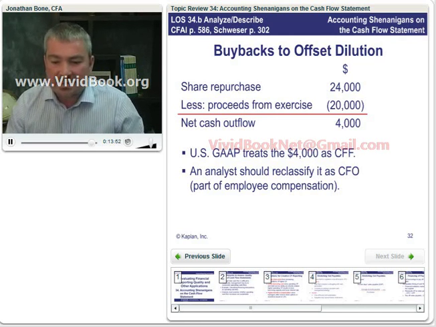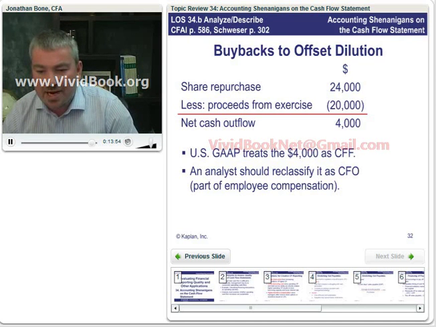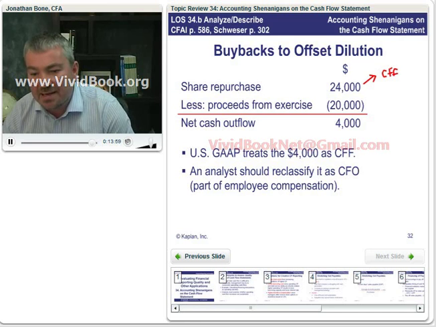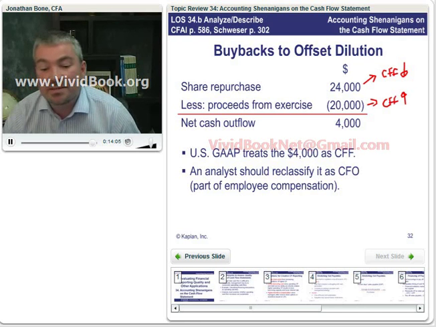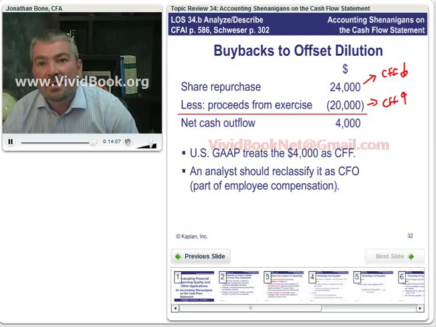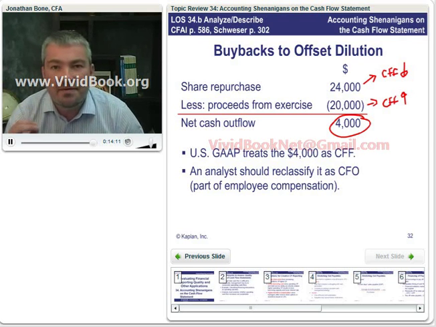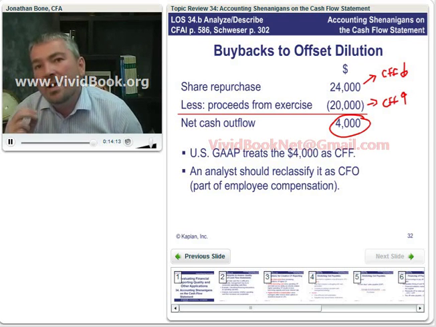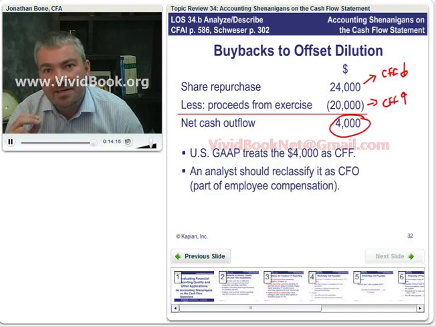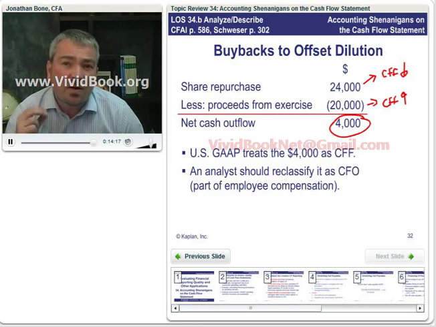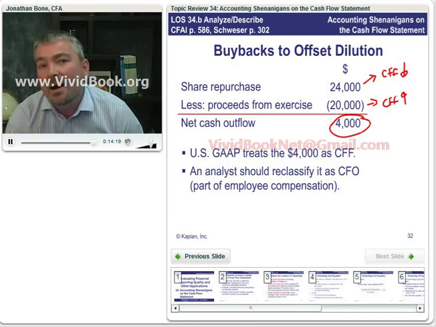And the reason it does, essentially, is that the share repurchase, when you buy back shares, that passes through CFF, making it smaller, and the cash they receive on the exercise of the stock options, again passes through CFF, making it higher. So, in other words, this net effect of $4,000 is felt through cash flow from financing. Now, we would argue that the true economic substance of this $4,000 is that it's a cost of rewarding our employees, i.e. it should be part of employee compensation.